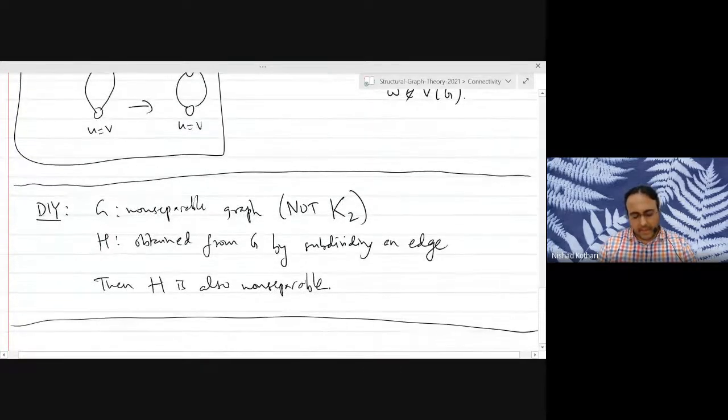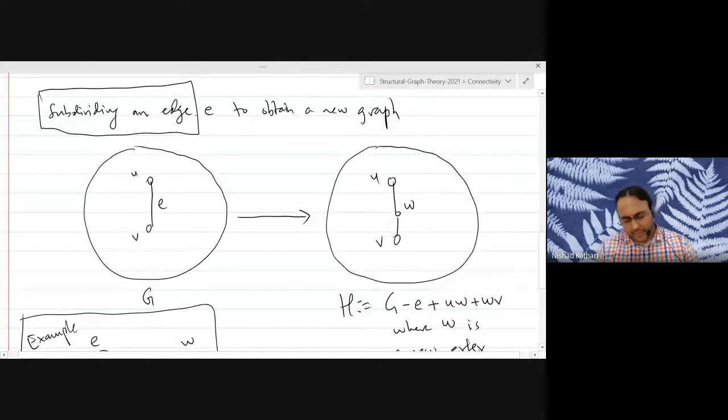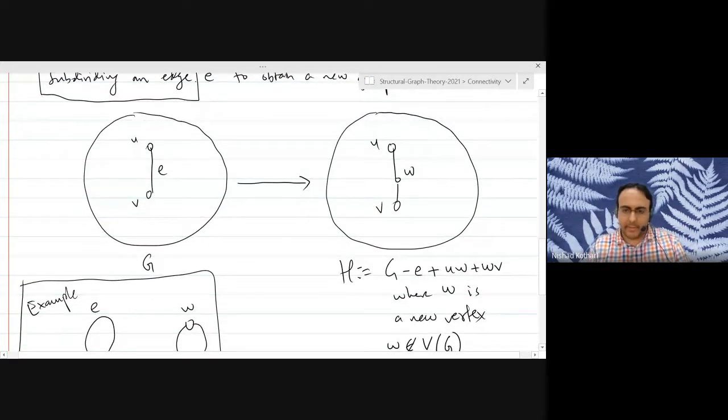Okay. And in order to prove this, we are going to use the concept of subdividing an edge, which we discussed last time. So if you have a graph G with an edge e, which could also be a loop, then subdividing that edge basically means you remove that edge uv, put a new vertex w, and join it to u and v. Right? In other words, you're basically putting a vertex on that edge, informally speaking.